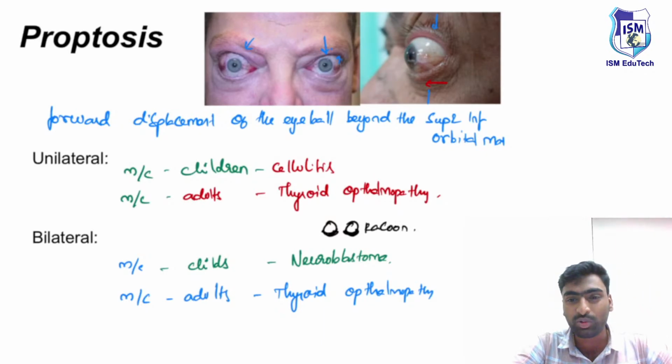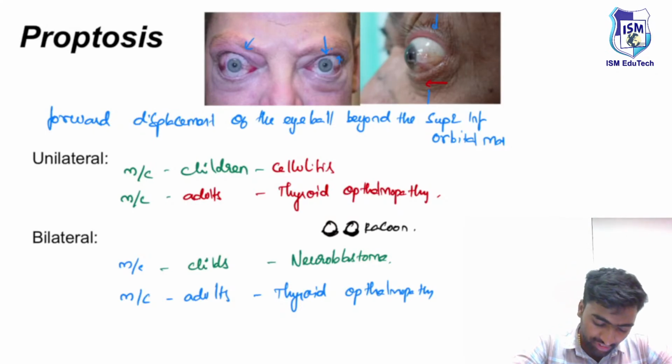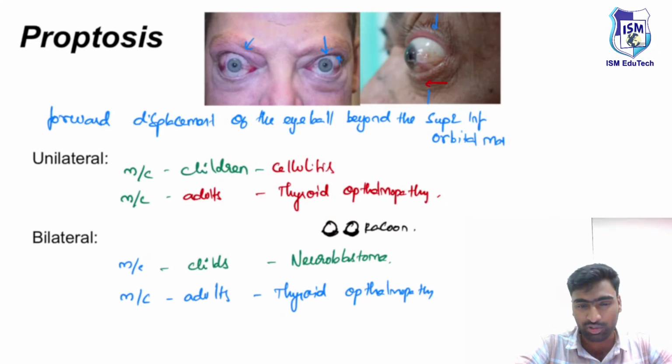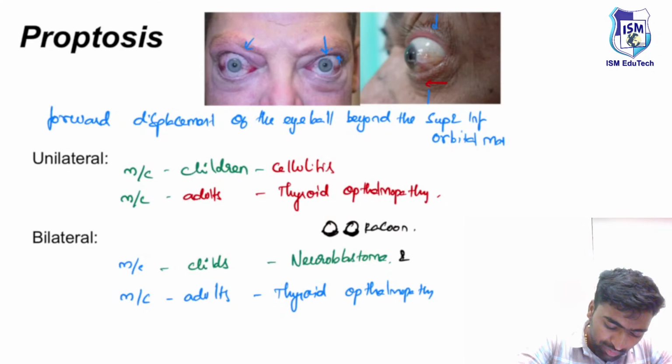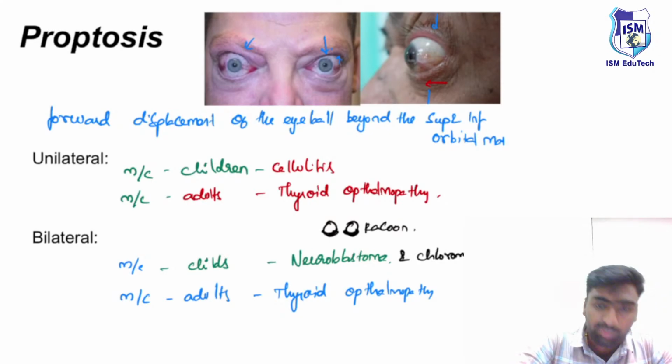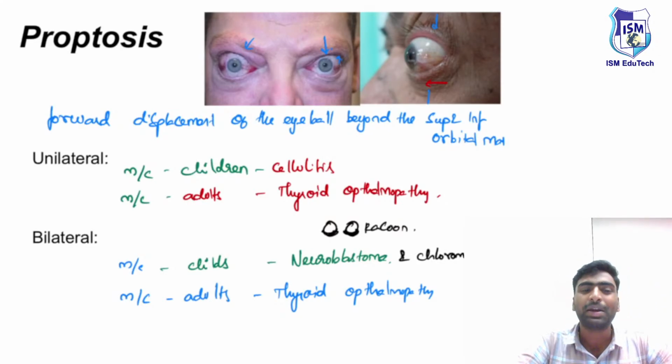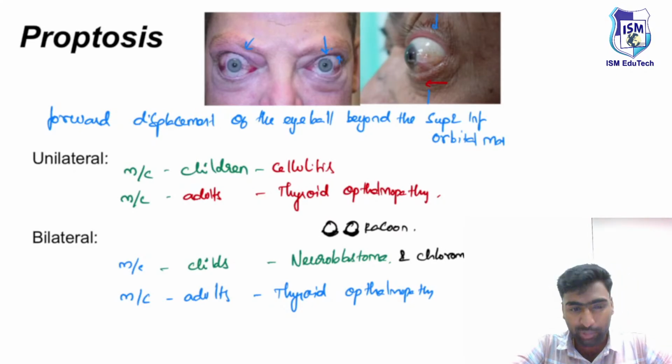The presence of raccoon eyes along with bilateral proptosis will be seen in a case of neuroblastoma, and it is most commonly seen in children, and it is the most common cause of proptosis. There might be some other tumors like chloroma, which can also be associated with bilateral proptosis in children. Just remember these things. With this understanding about proptosis, we know the most common causes.